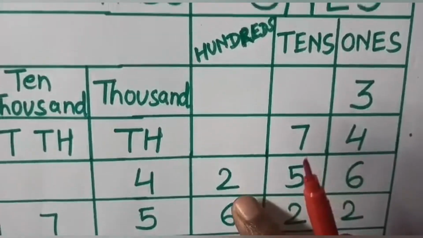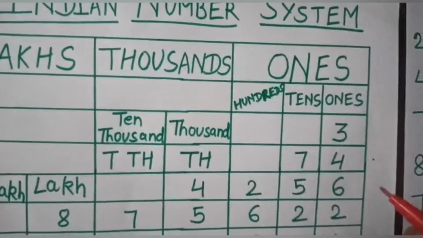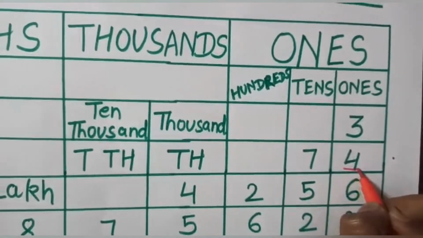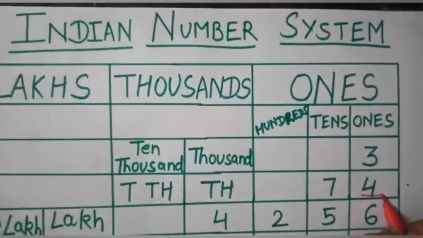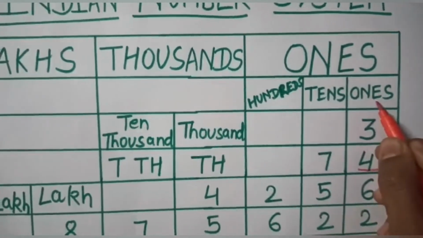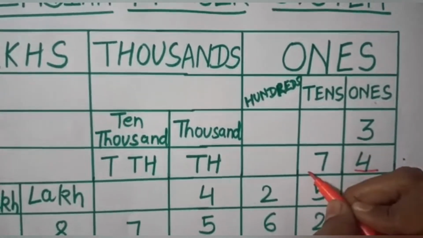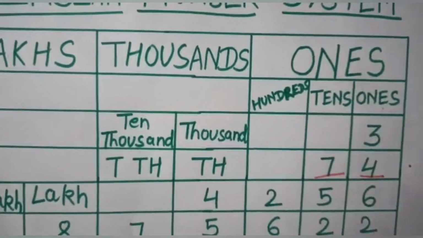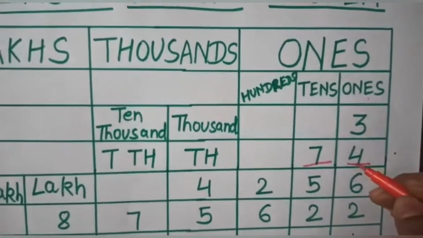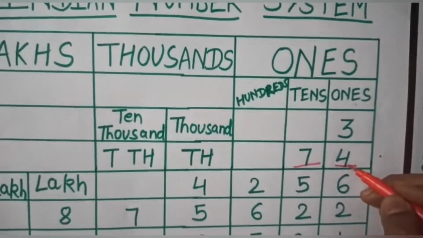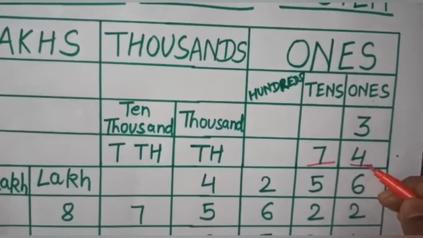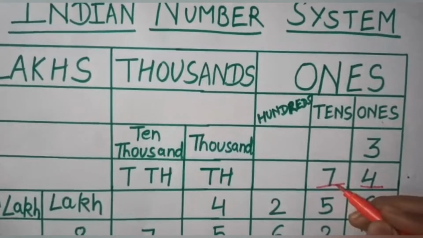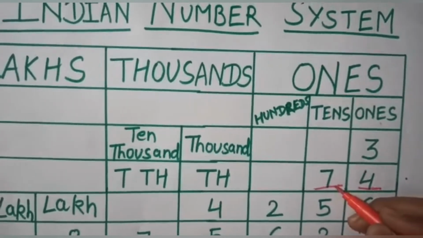Let's see another 3-digit number. So when somebody asks you what is the place of this number 4, you will say ones. What is the place of this number 7? You will say tens. What is the place value of this number 4? It is 4. What is the place value of this number 7? 70.